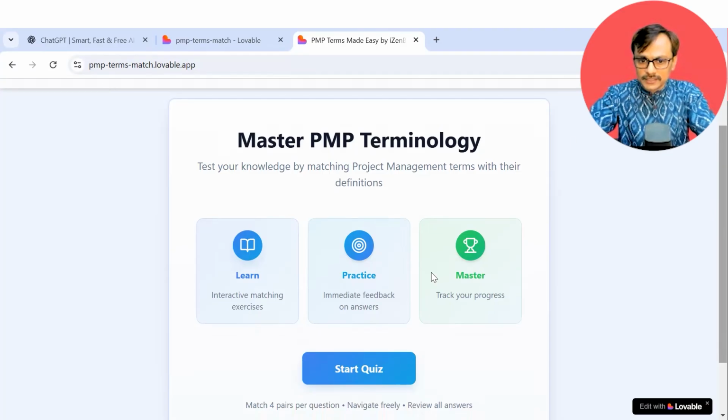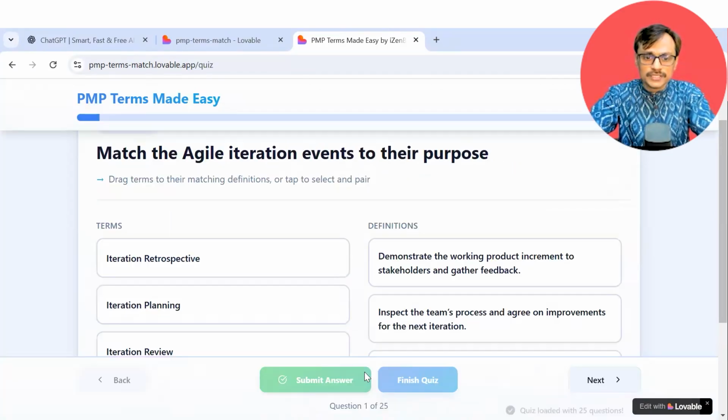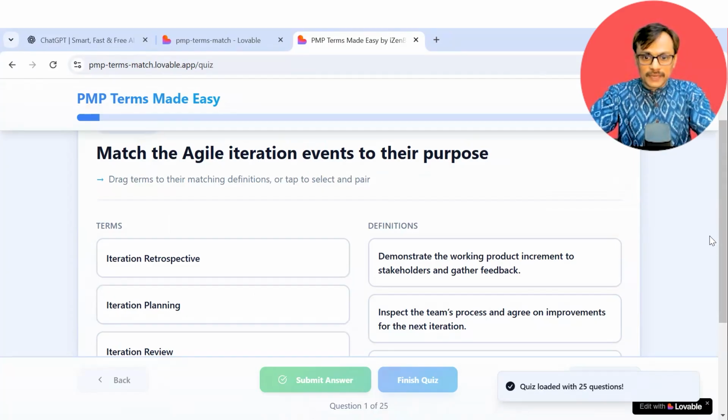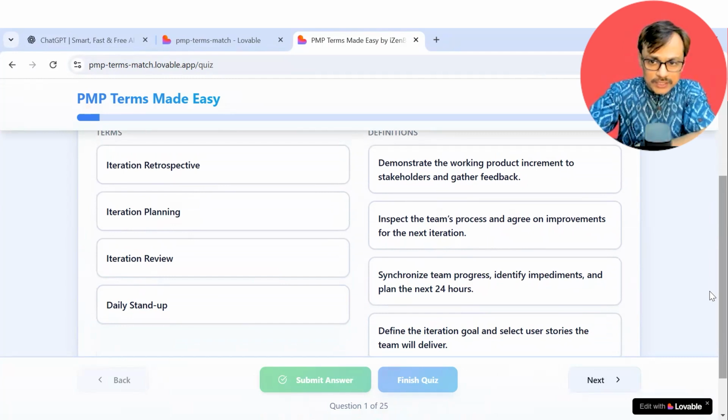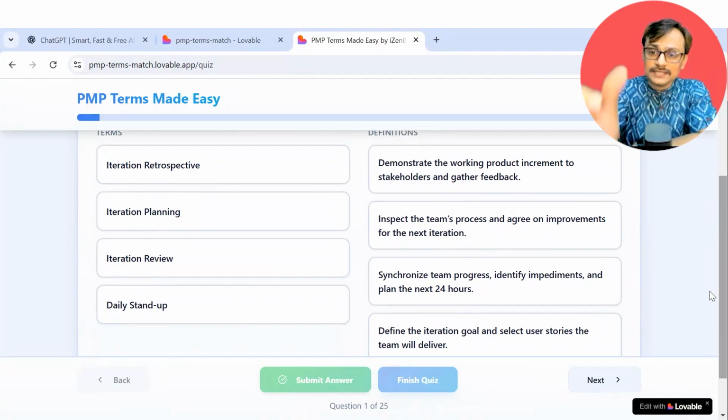So you can see that I can take a quiz, start a quiz. Right now I have uploaded 25 questions and my customers are asking me to upload more. But at the same time, I am also concerned that if someone is taking these questions, they may not be able to do it in one go. And when they come again, they may want to start from a particular point rather than always starting from the beginning. So as our number of questions increases, I am expecting the demand for taking a subset of this match the pair quiz will come.